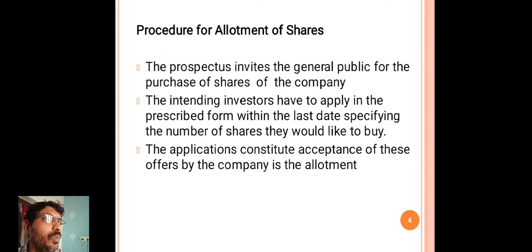The people who are interested will apply to purchase the shares before the last date. The application itself constitutes the acceptance of the rules or regulations or offers by the company.